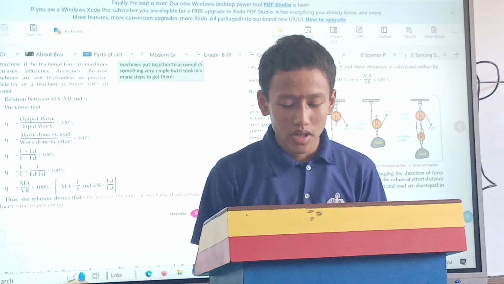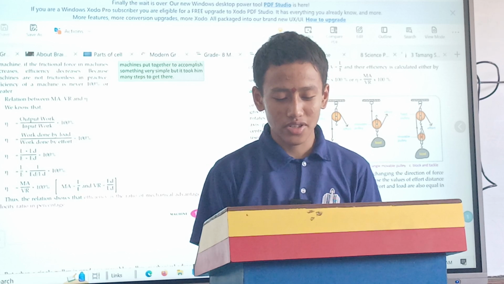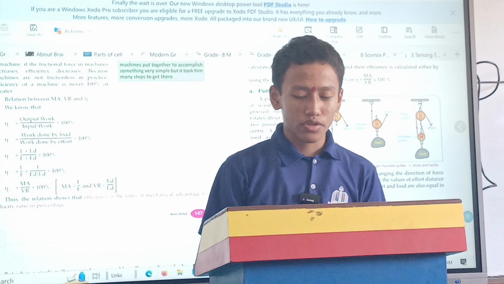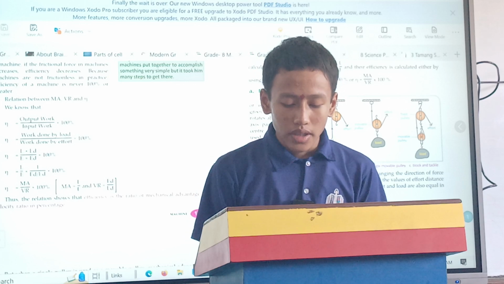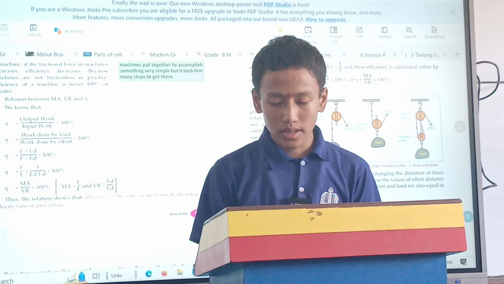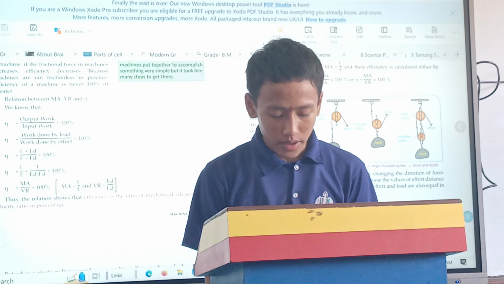Simple machine. The tools or simple devices which are used to make our work easier, faster and more convenient are called simple machines. Purposes of simple machines are: they help to multiply force, they help to change the direction of force, and they help to do work safely.